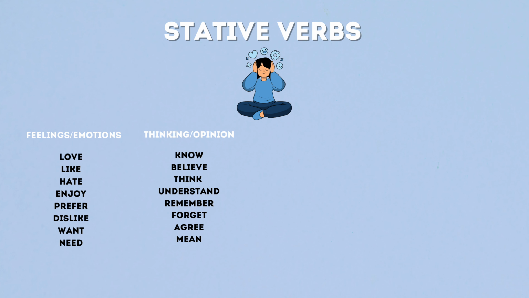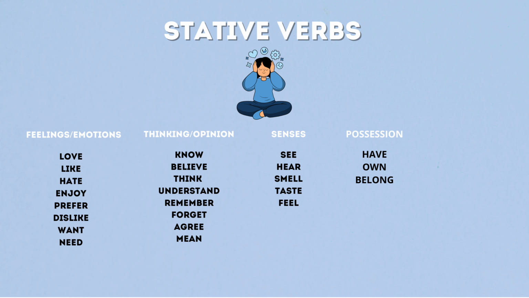Thinking and opinion: know, believe, think, understand, remember, forget, agree, mean. When we talk about our senses: see, hear, smell, taste, feel. Possessions: have, own, belong. And states: be, seem, appear.